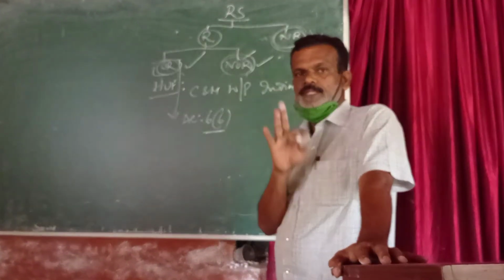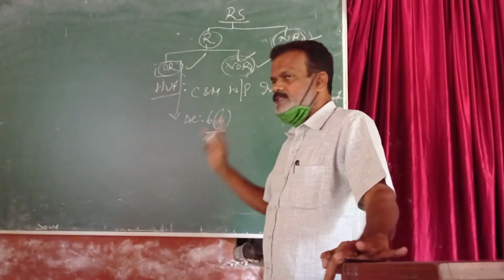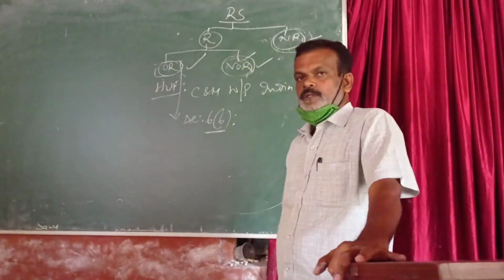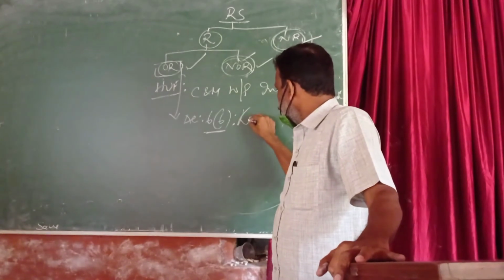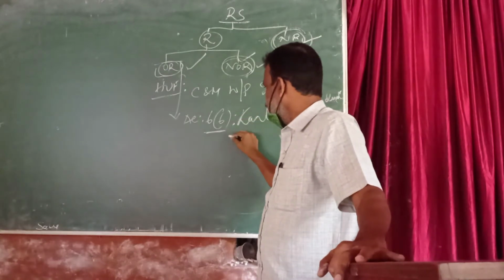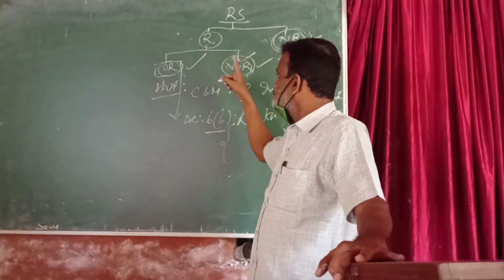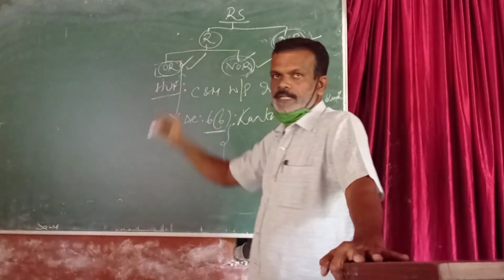Basic condition: section 6 subsection 1. Additional condition: section 6 subsection 6. The karta of the HUF should satisfy both the additional conditions, then such HUF is called an ordinary resident.